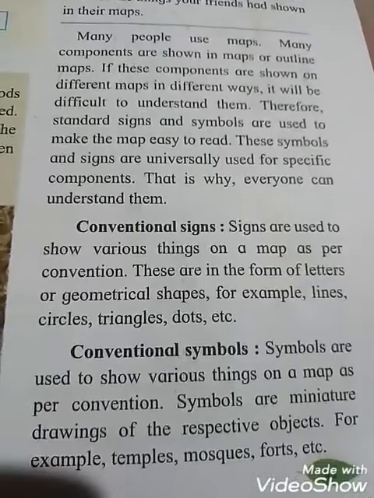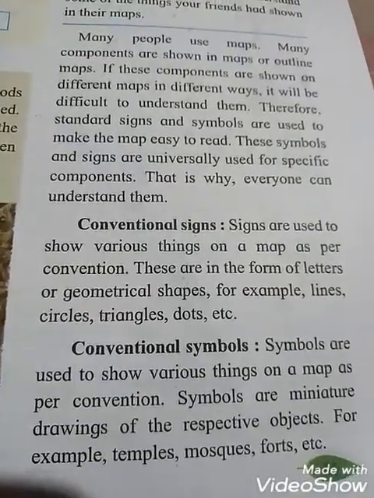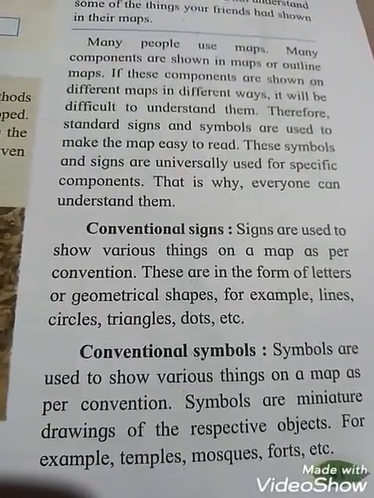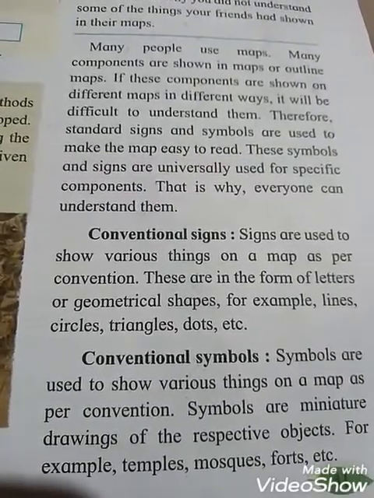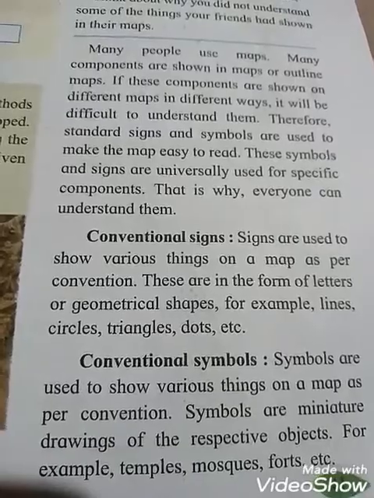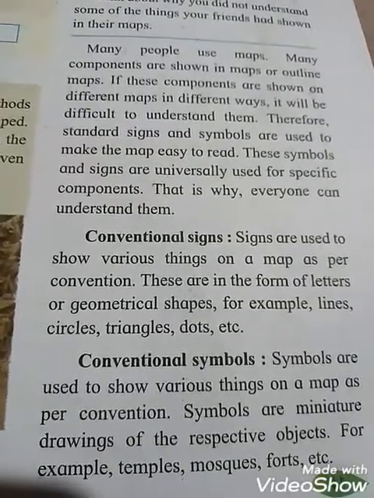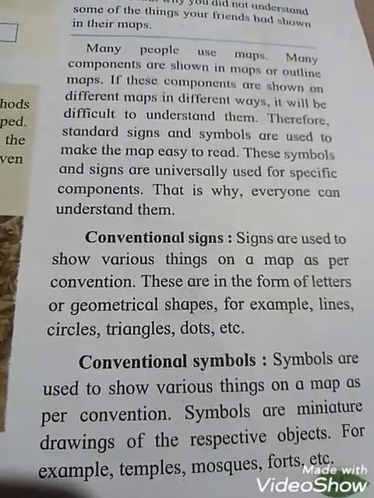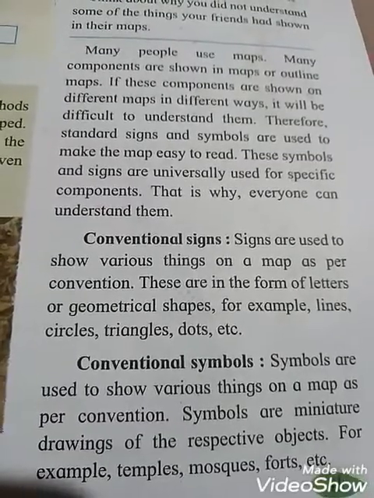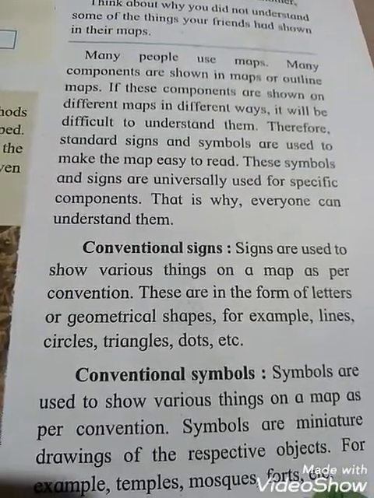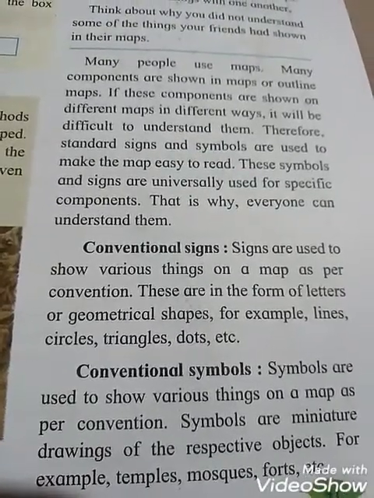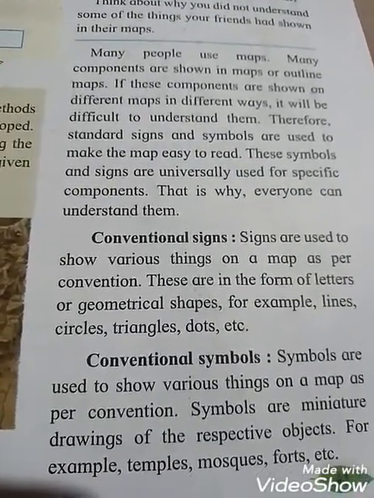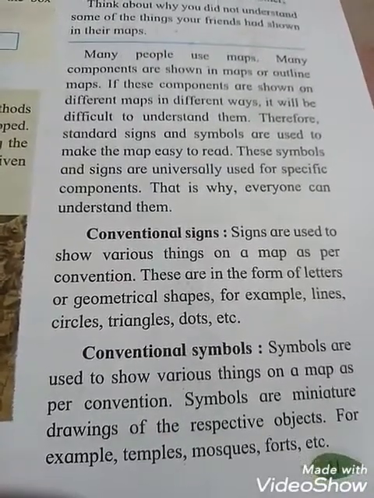Okay students. See the conventional sign. Conventional signs are signs that are used to show various things on a map as per conventions. These are in the form of letters or geometrical shapes, for example, lines, circles, triangles, dots, etc. So all these are examples of conventional signs.